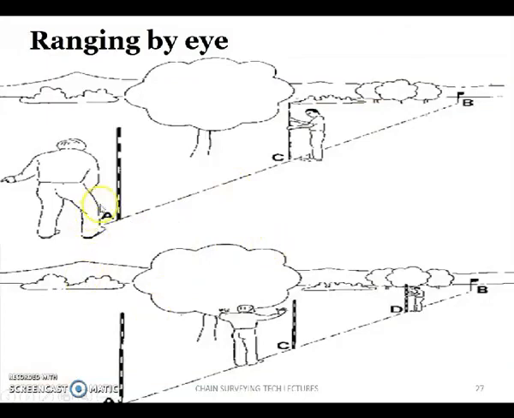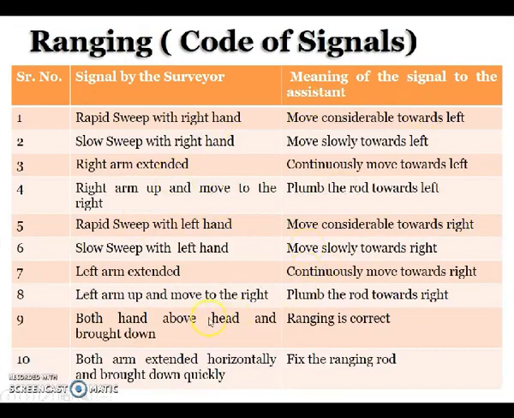If you observe carefully, the right hand of this person will be opposite to the left hand of this person. So the right hand side of this person will be the left hand side of this person. We have to realize this. Once we realize this, then we can understand these hand gestures very easily.